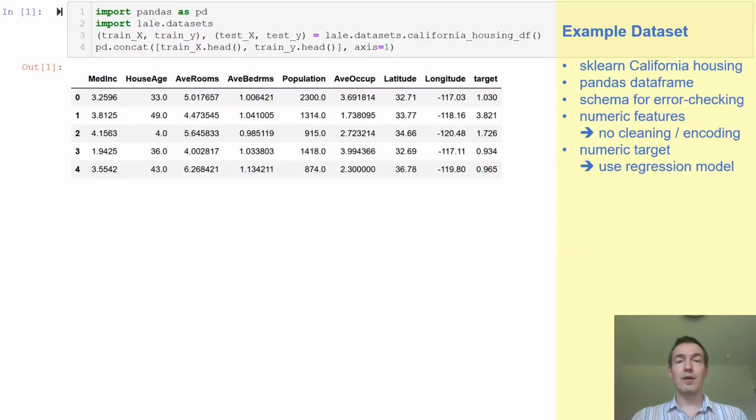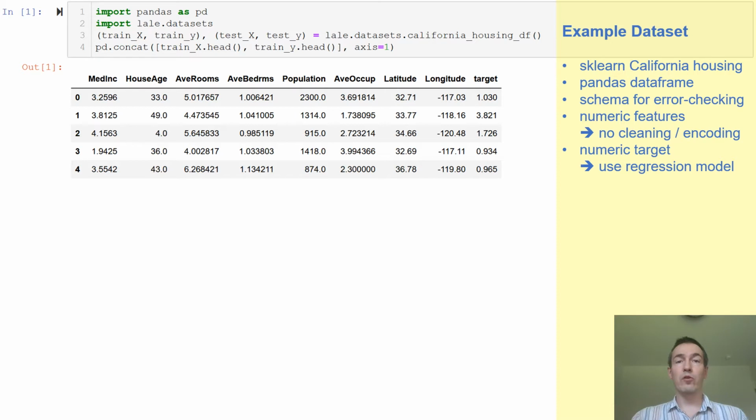github.com/ibm/lale. To demonstrate Lale, we are going to need an example dataset. Here we are using the California housing dataset, which comes with various machine learning libraries, including, as an example, in Scikit-Learn. In the Lale version of California housing, we are using a pandas data frame representation, and we are also attaching some schemas to it that Lale uses for error checking.